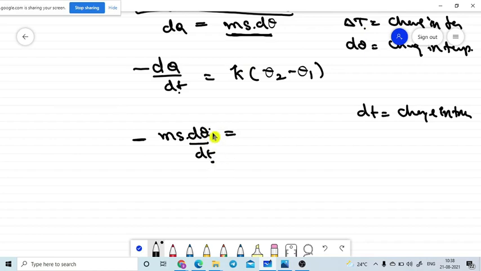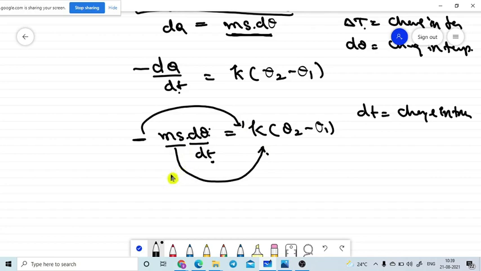So you may get confused about what is meant by capital T and what is meant by small t. That's why I am eliminating this one. So that is k into theta 2 minus theta 1. Our goal is to find the value of the temperature. Now I am sending the minus to this side, and I am also sending ms to this side.